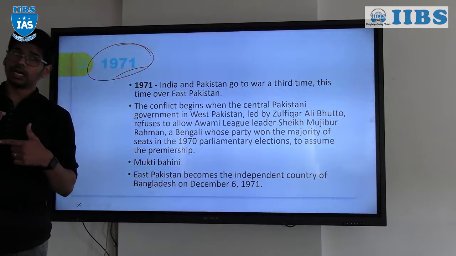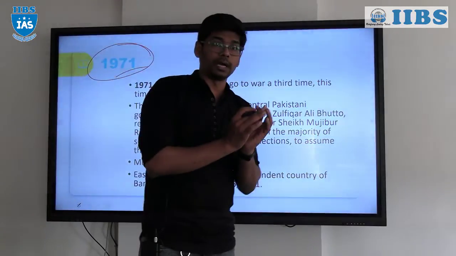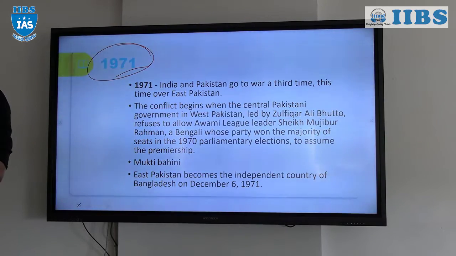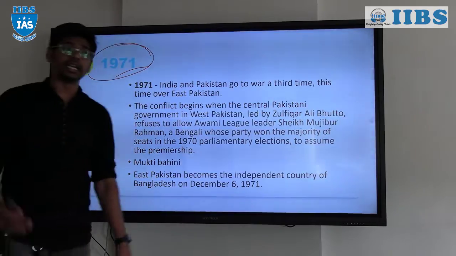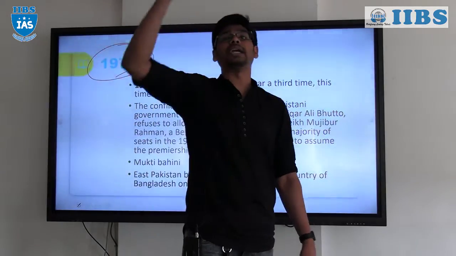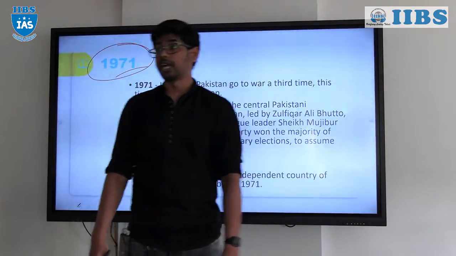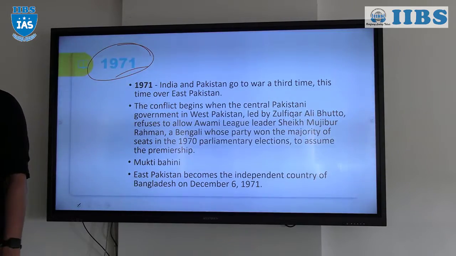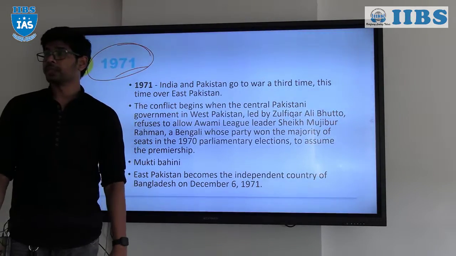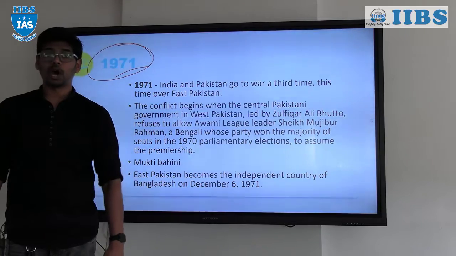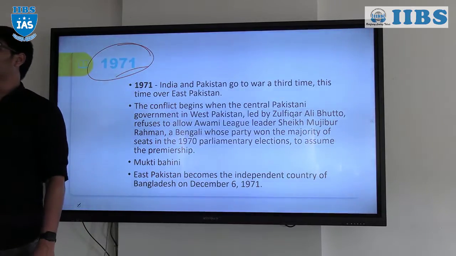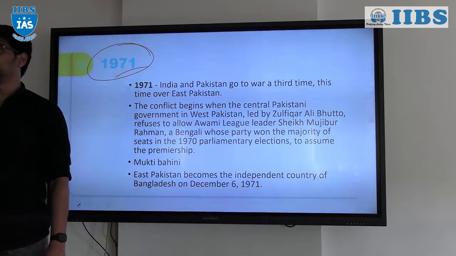But the military as well as the government was not willing to do so, and that's why they launched an attack on the people of East Pakistan, which resulted in about 10 million people migrating to India. It is one of the largest mass migrations. Because of the crisis, the indiscriminate killing of the intelligentsia, and the indiscriminate rapes and abuse in East Pakistan, about 10 million people migrated across the border to India.